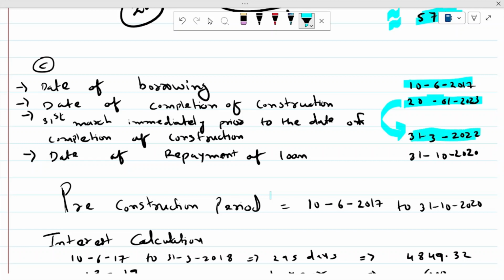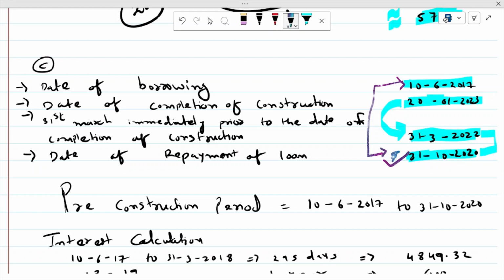जो सबसे पहले बैक जाओगे तो कौन सा 31st March आएगा? 22 वाला आएगा. तो अब ये डेट आपको important नहीं है. Now you have to make a comparison between these two dates, 31st March 22 and 31st October, that is the date of repayment of loan, whichever is earlier. So this one is the earlier one. Now what is your pre-construction period? It starts from the date of borrowing and ends at the earlier one, the date of repayment of loan. So these two dates will form your pre-construction period.